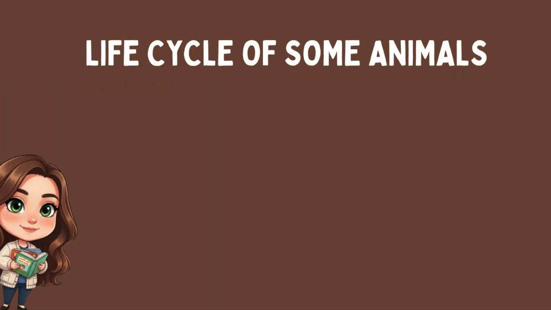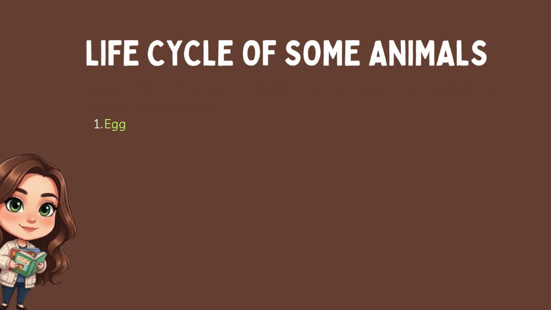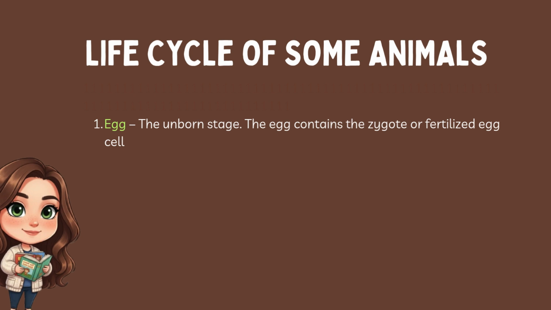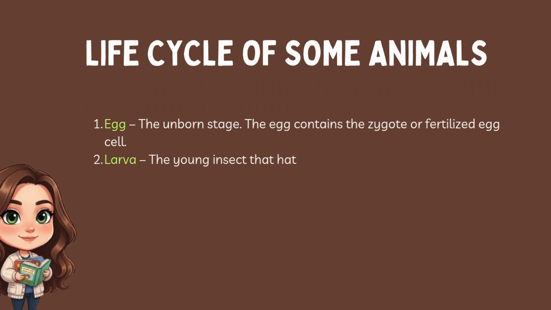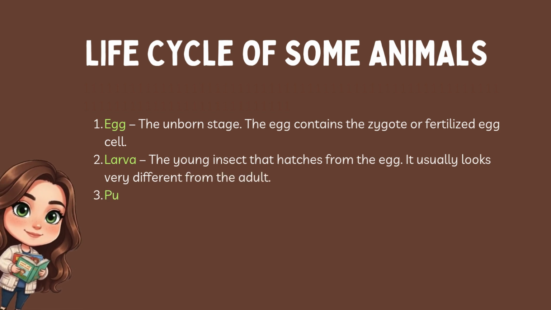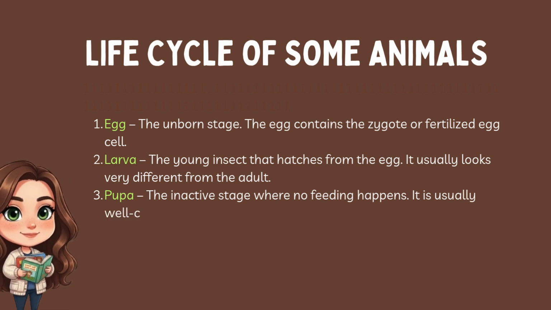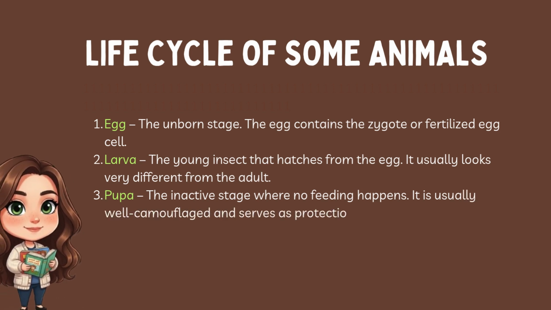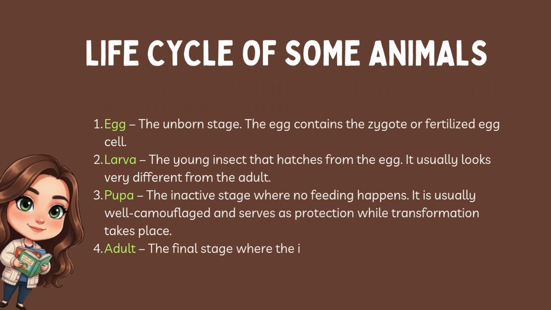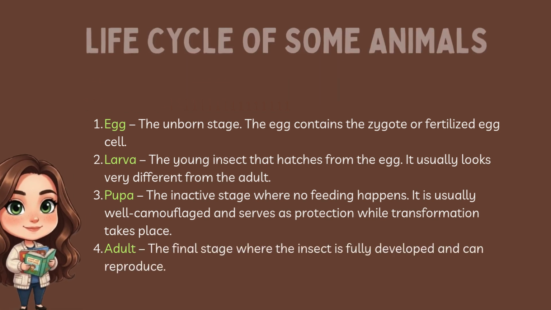Life cycle of some animals. Some insects undergo complete metamorphosis, which consists of 4 stages. Egg, the unborn stage. The egg contains the zygote or fertilized egg cell. Larva, the young insect that hatches from the egg. It usually looks very different from the adult. Pupa, the inactive stage where no feeding happens. It is usually well camouflaged and serves as protection while transformation takes place. Adult, the final stage where the insect is fully developed and can reproduce.